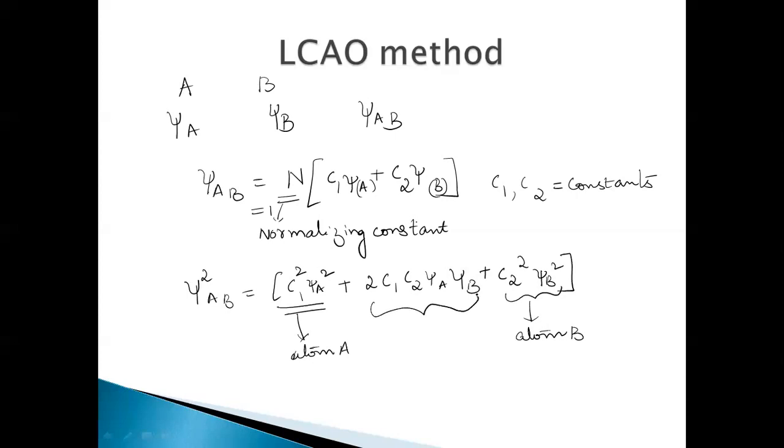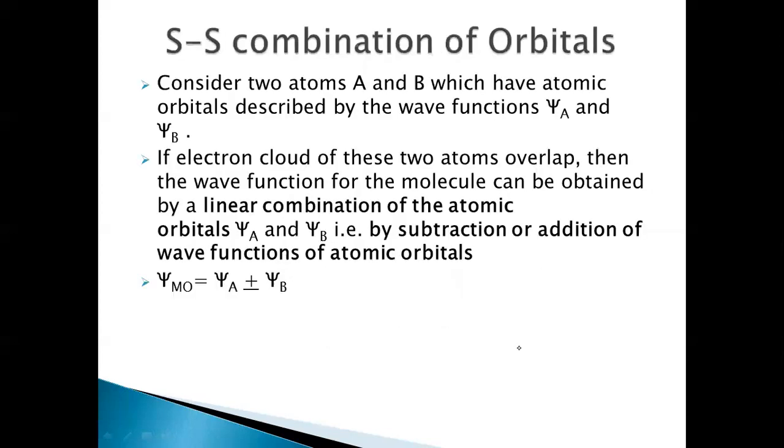And this term is very important, where it gives you the probability of finding the electron when it is bonded. That means when the molecule is being formed. The more this value, that means if this value is more, then the bonding is strong. So this is very important. Right. Now this is about the linear combination of atomic orbitals.